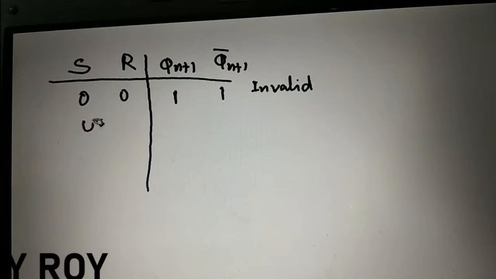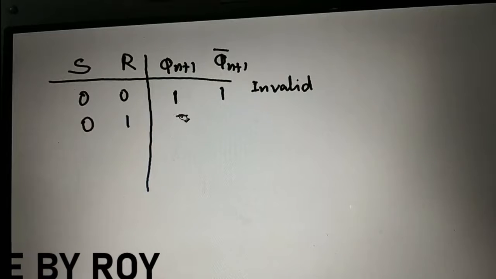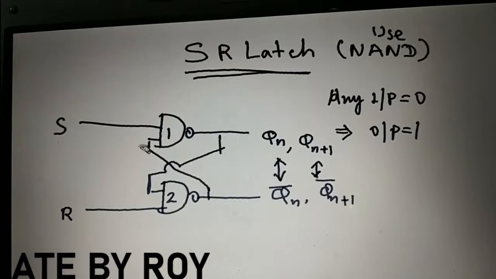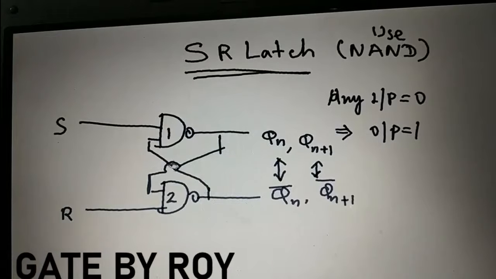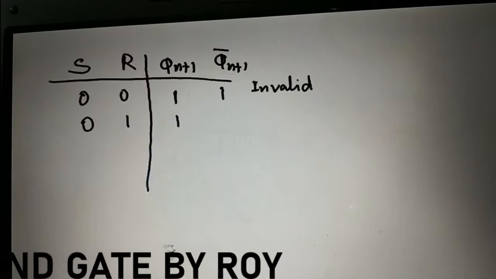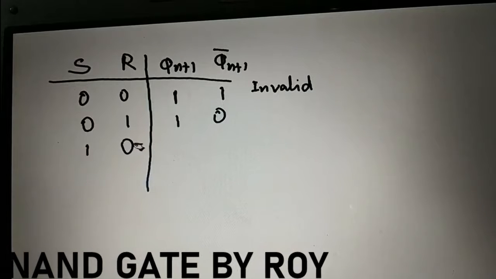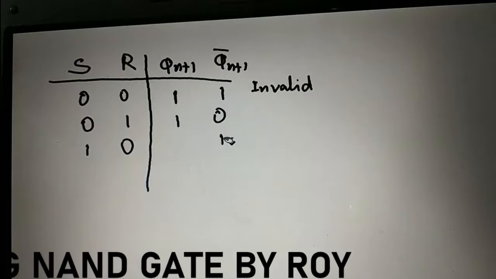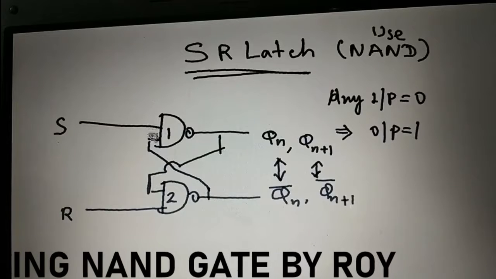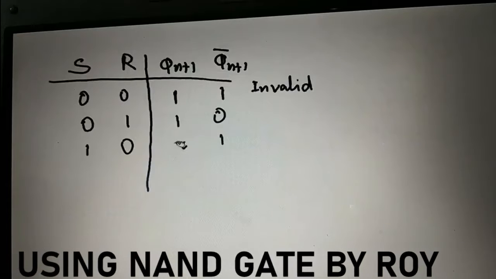When S is equal to 0, R is equal to 1, definitely the first gate has the input as 0, so the output will be 1. Right? Okay, now let us analyze it. Here this is 0, so this gives you 1. So this 1 and R is also 1, 1 will give you 0, right? When it is 1 and 0, the second gate is getting 0, so output will be 1. So this is 1 and 1, 1 will give you 0.